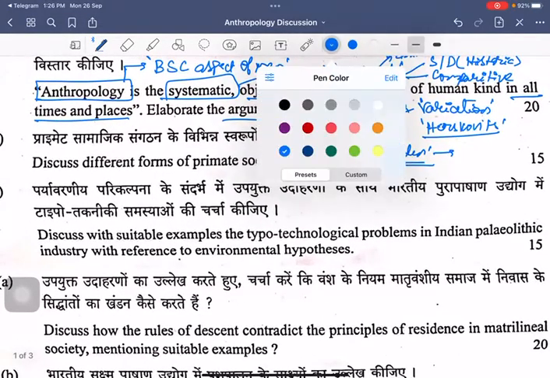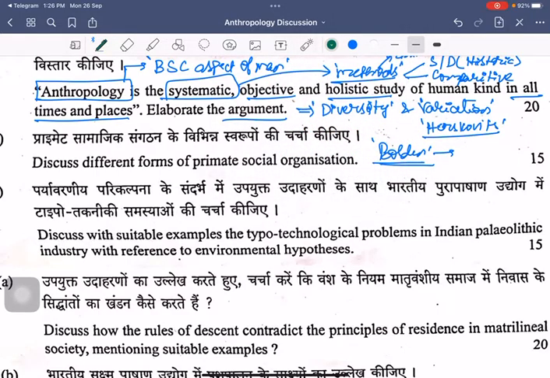Now when we move on to the next question, it is asking us to discuss different forms of primate social organization. It is asking about social organization with respect to the primates. Here, the thinker that is categorically to be used is Jane Goodall. You can talk about Jane Goodall's observations, right? And when we talk about these different aspects of primate social organization, you would see that there are a number of activities involved.